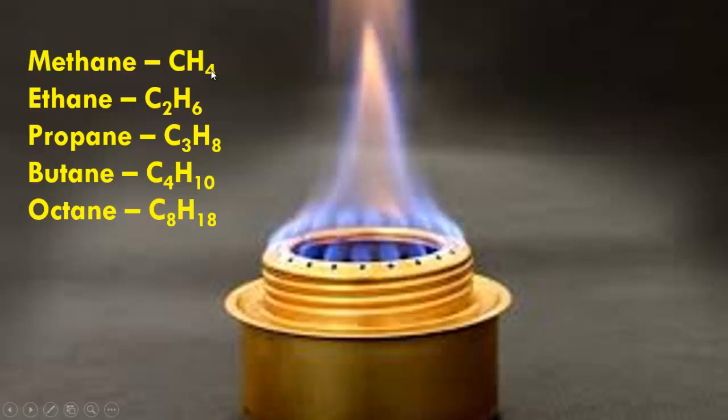Methane we mainly use as natural gas, because the main component of natural gas is methane, and this natural gas we use as fuel. Also we use as fuel ethane, propane, butane, octane, and also petrol and diesel.